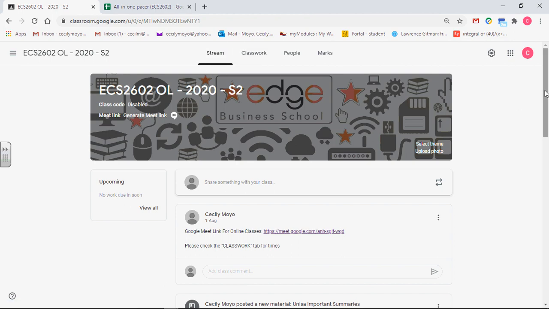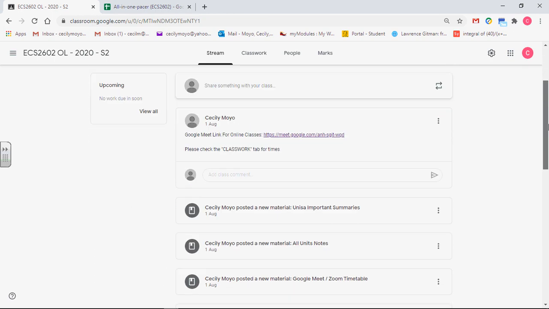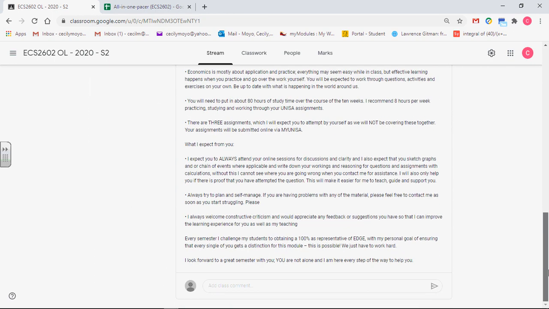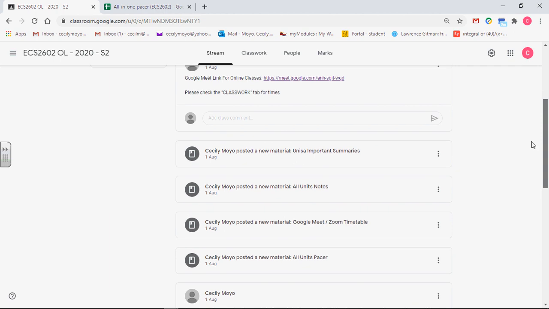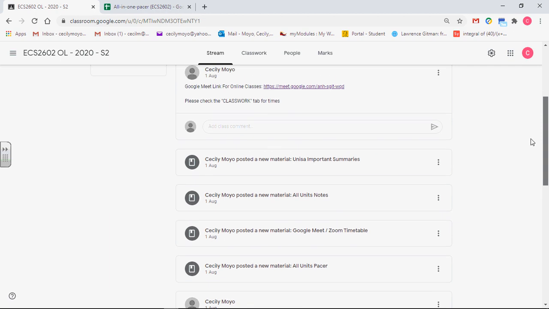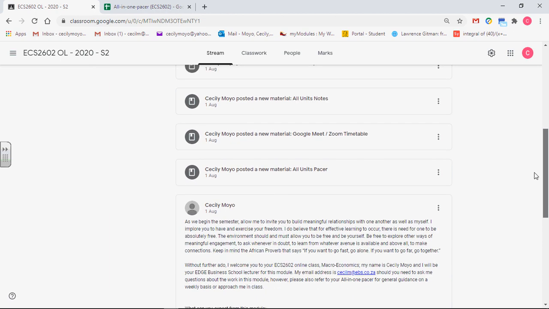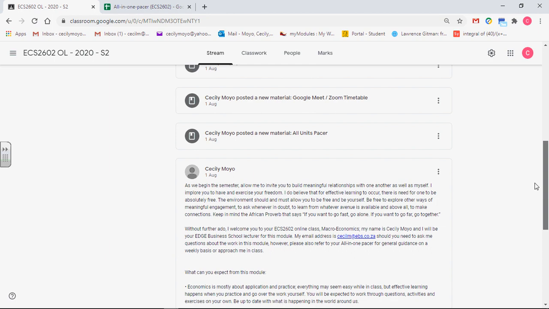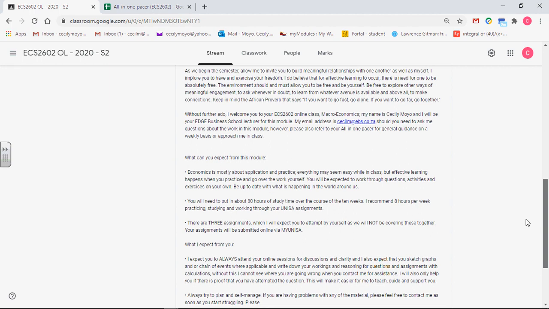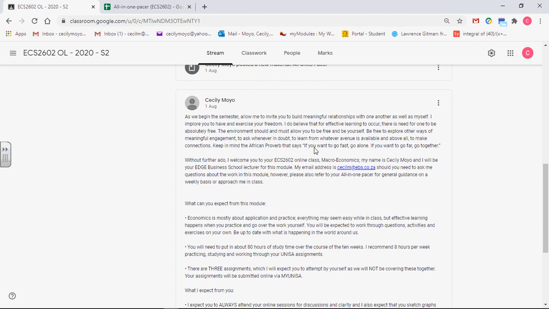On the stream tab, this is where all communication is going to take place. If anything happens, it will notify you that something has been posted in case I post anything, but I think I've posted enough for what you're going to use through the module. I gave a brief introduction, welcoming you. I also gave you my email address. You always have it there. Just scroll down your stream tab and you are going to find it there.